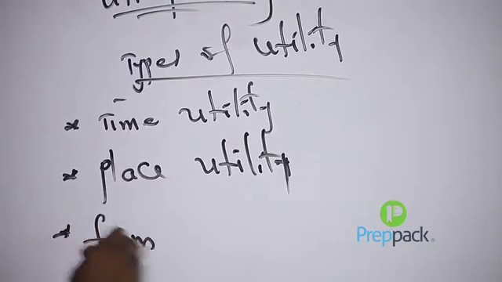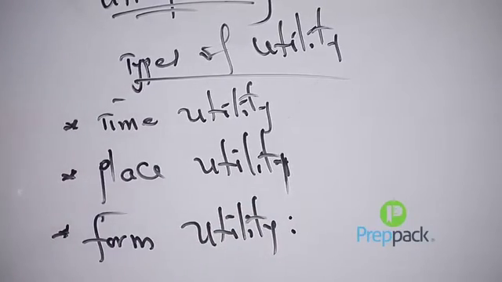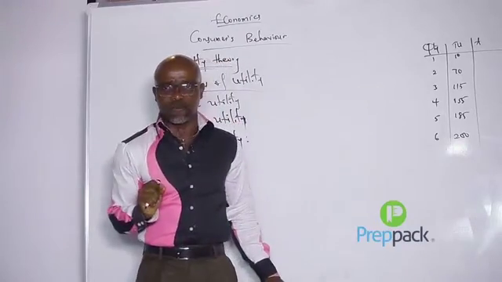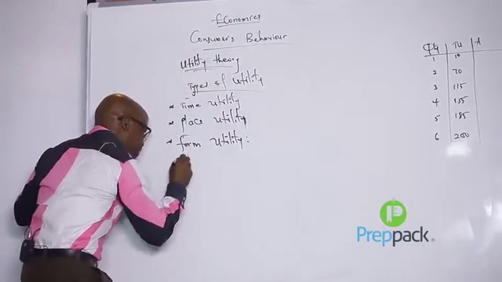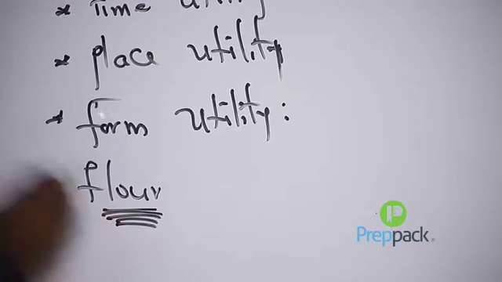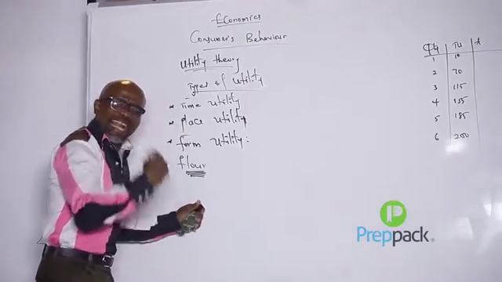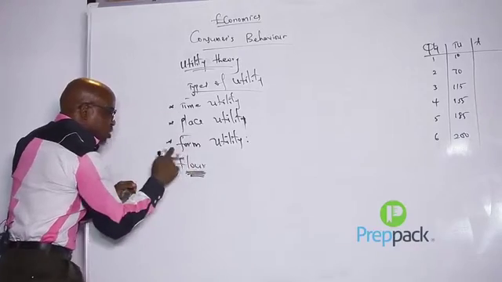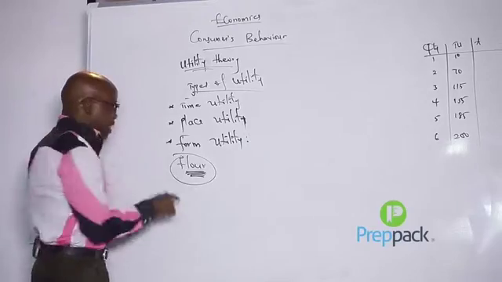Form utility. And this explains that some commodities in their natural form, in their natural state, possess zero utility, and therefore need to be transformed. An example of this is flour used in baking bread. This flour in its natural state possesses zero utility, and therefore there's a need for transformation. At this stage, this commodity is referred to as producer's goods, or what they call economic goods, and as such, it possesses zero utility.